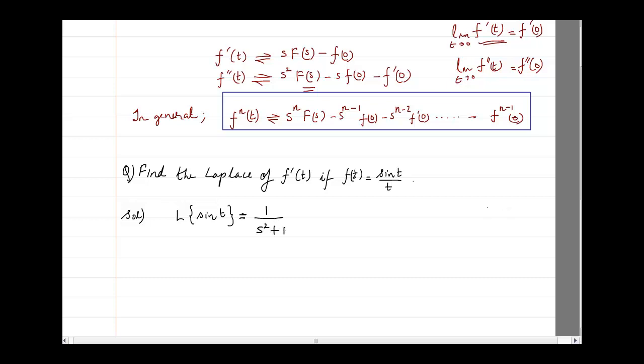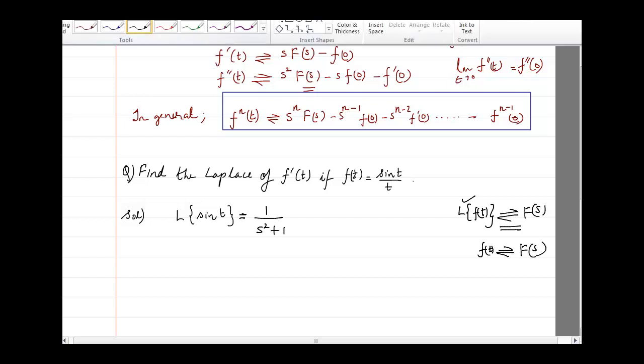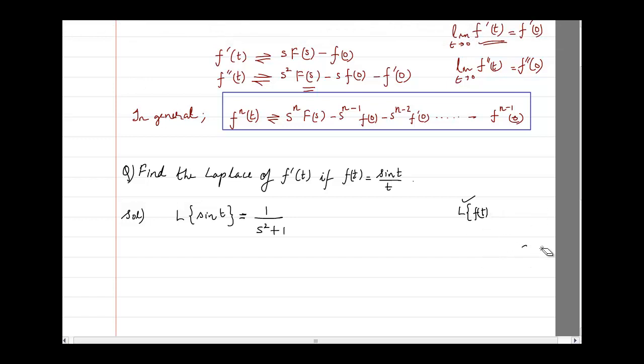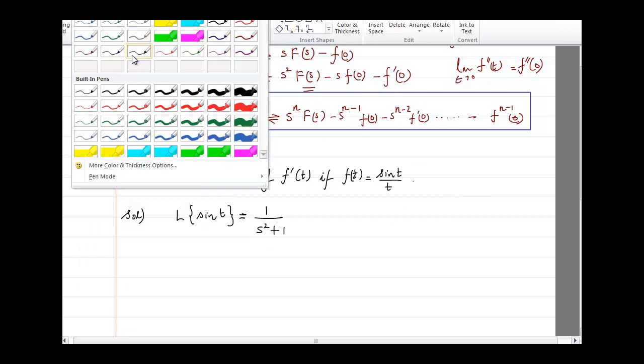See, I have seen some of you making the mistake of writing Laplace of some function f of t and then writing this should be equal to f of s. This is wrong. Why? Because already we have said that we are taking the Laplace. This will come only when we are writing something like f of t, the Laplace transform is going to be f of s. Okay, so don't make that mistake. If we are going to use this, then we have to write it as is equal to. Okay, so this is equal to 1 divided by s square plus 1.